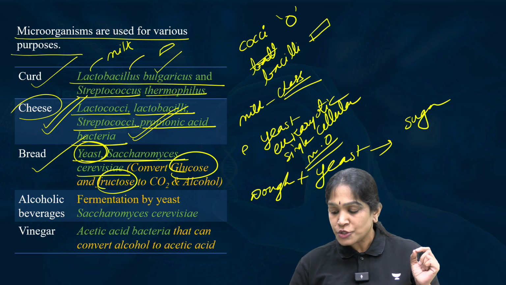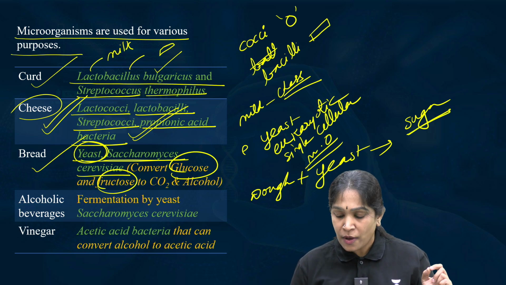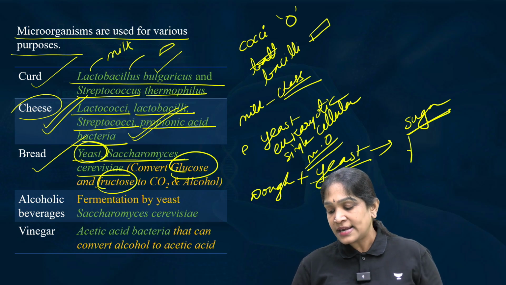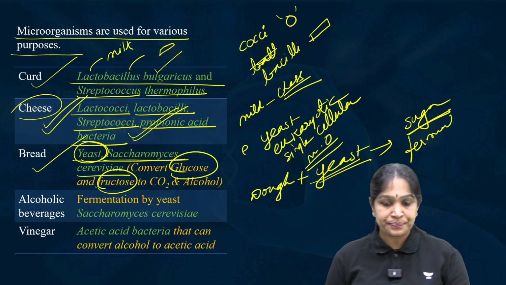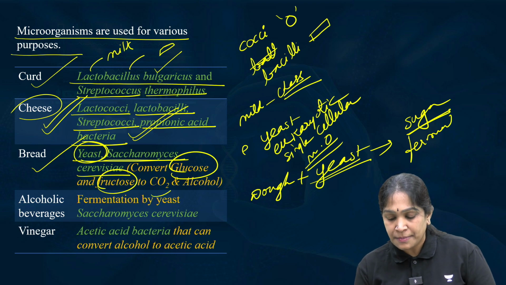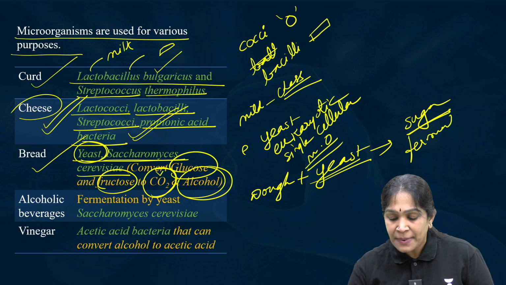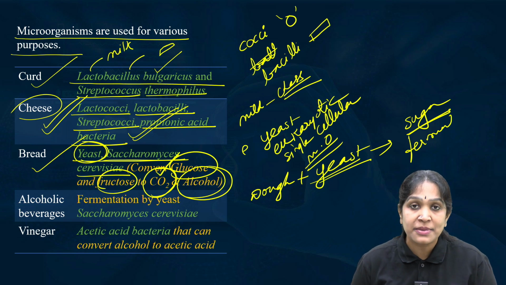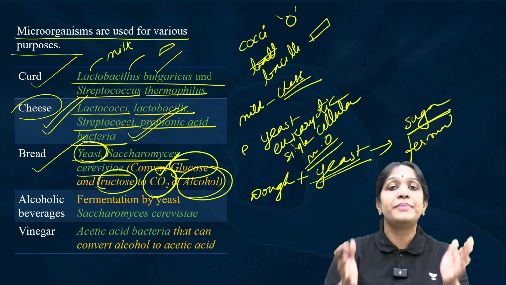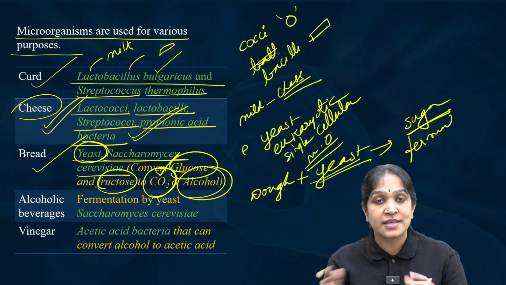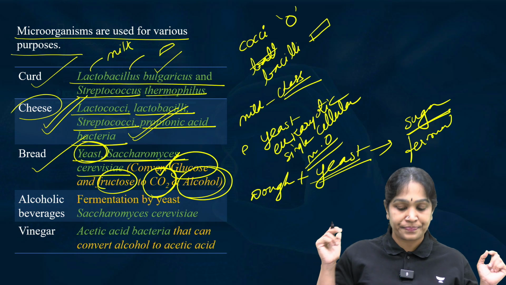So, this sugar will be acted upon by the yeast, and it will ferment the sugar and will produce carbon dioxide and alcohol. This carbon dioxide is responsible for the air gaps in the bread. The more carbon dioxide is released, the more fluffy the bread will become.